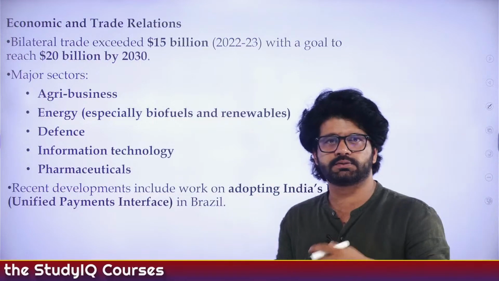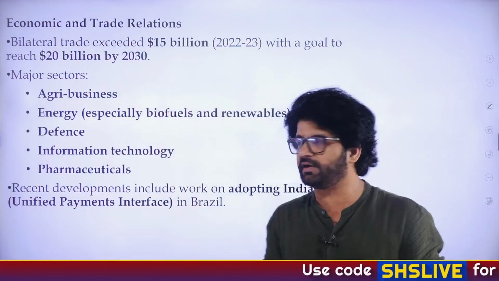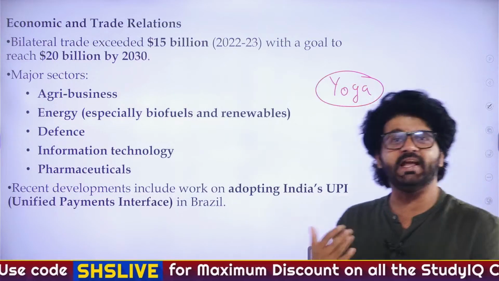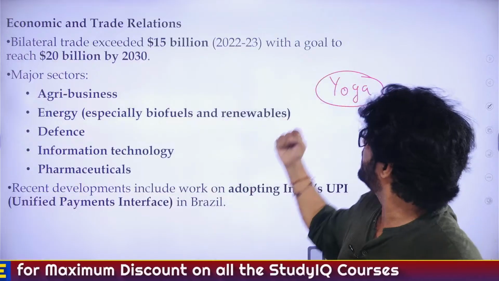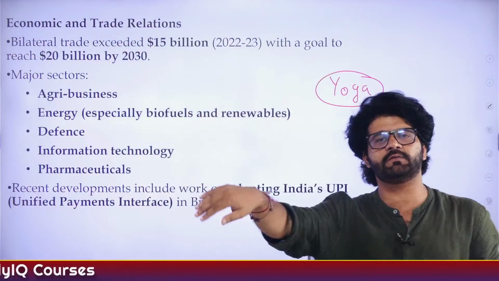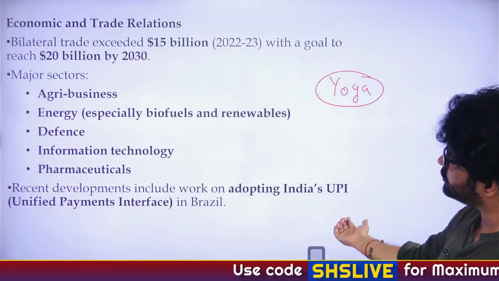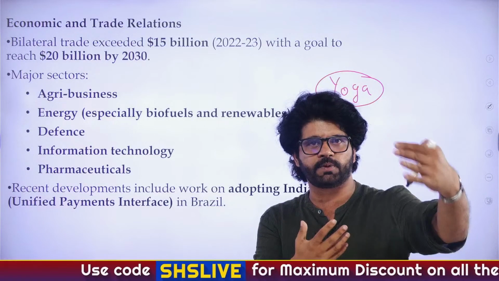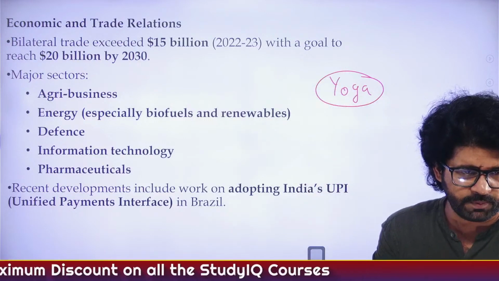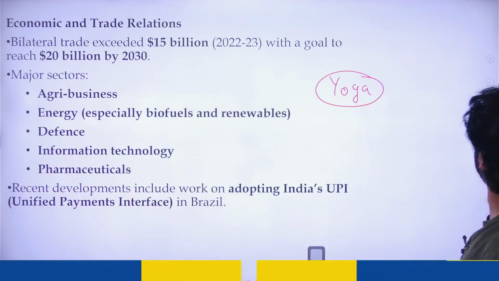India's UPI is actually an achievement of India's soft power, with UPI being adopted in different parts of the world. When you talk about soft power, you talk about India's yoga. Yoga. Humse nahi hoga. That means yoga, I will do it. So yoga, International Yoga Day, being celebrated all over the world. We are celebrating International Yoga Day. That is a celebration of India's soft power. And now you can also include UPI in it. UPI is being adopted by so many different countries. That shows the success of NPCI. And I think UPI has been adopted in 9 countries. Do check that number out. But yes, more and more countries are adopting it, Rishi. So you are correct.